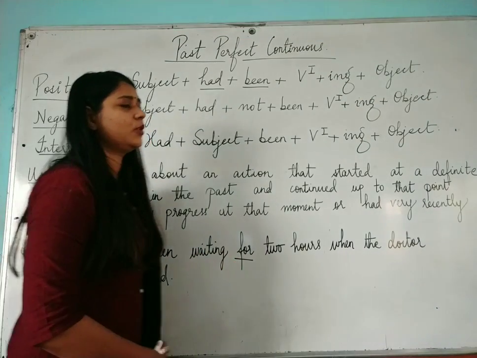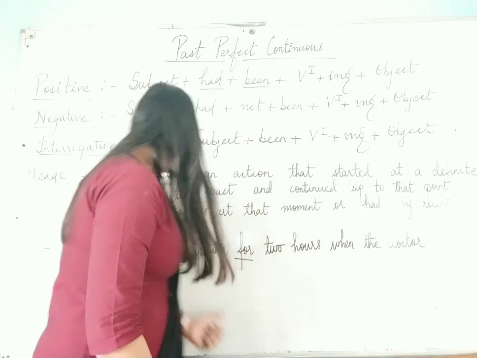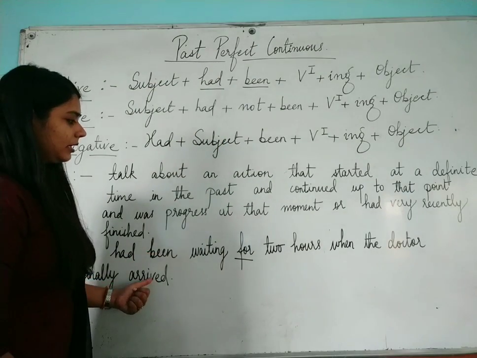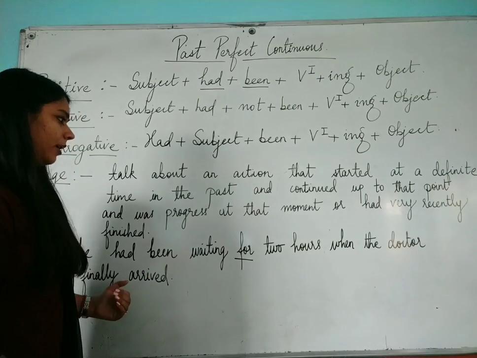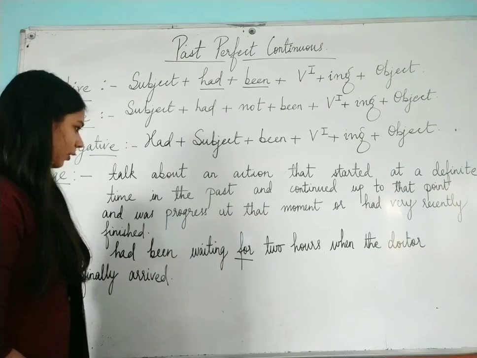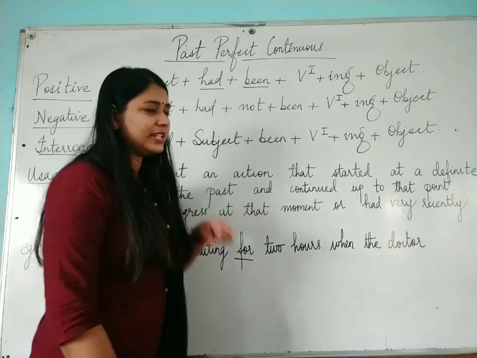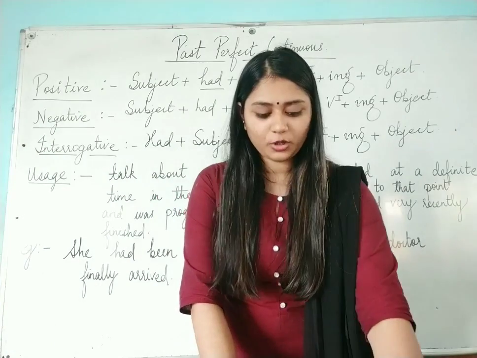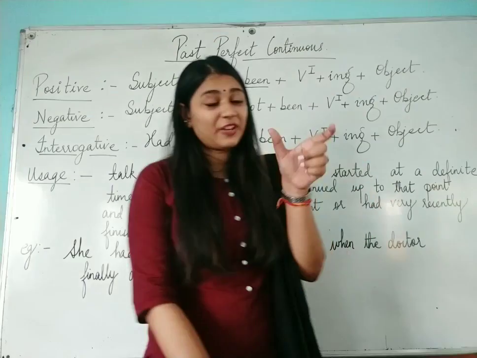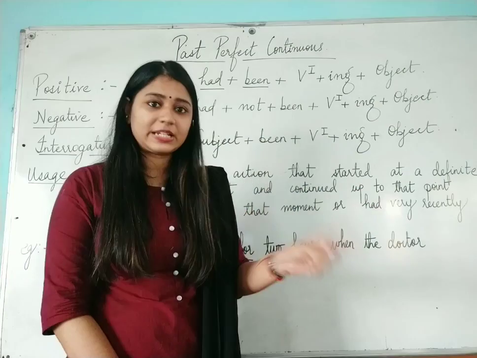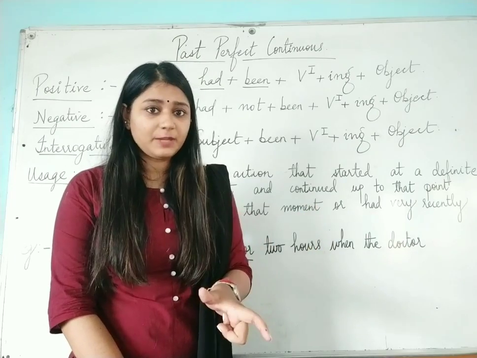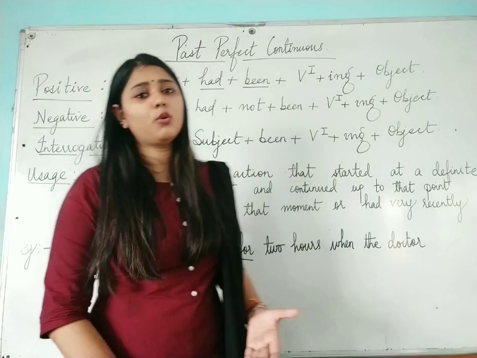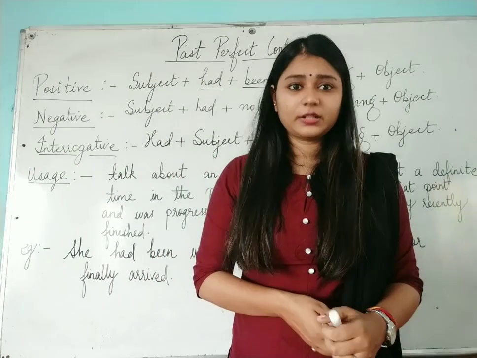But if you would be saying that she had been waiting since 5 p.m. when the doctor finally arrived, so since 5 p.m. is a specific point of time. Therefore, you are using since. But if you are talking about a period of time, then you have to use for. This I have already told you when we learned present tense.